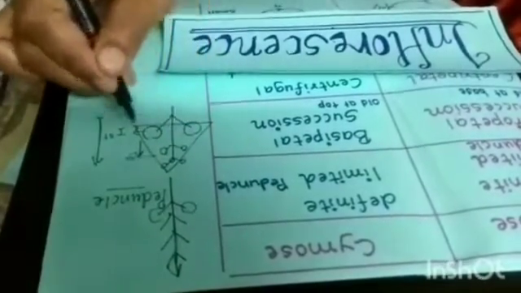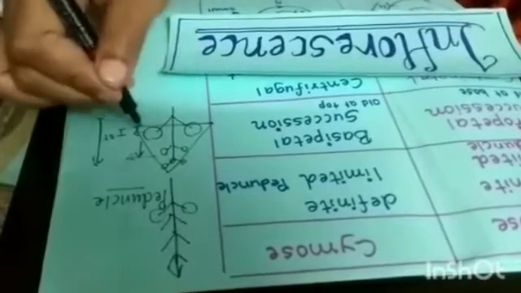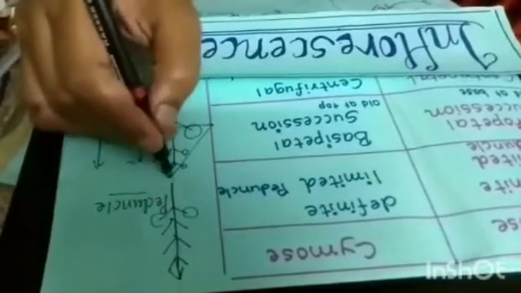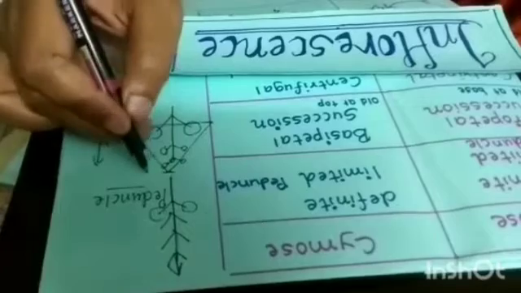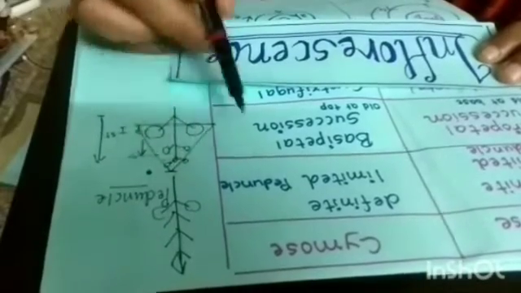At the base of the triangle, the flowers will open first, then this one, then this one, and in this way the flowers at the tip will be in the bud condition. This type of opening of flowers is called acropetal succession. In racemose inflorescence, older flowers are present at the base and younger ones are present at the tip. This type of succession is acropetal succession.